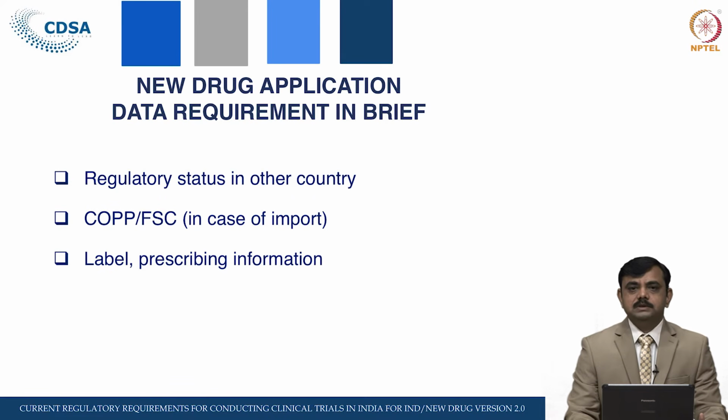Then apart from this, the labels and the prescribing information, including the dosage form, the precautions and warnings to be taken, whether it is a Schedule H drug, H1 drug, or X drug, how the drug has to be taken, that prescribing information including the label has to be submitted.